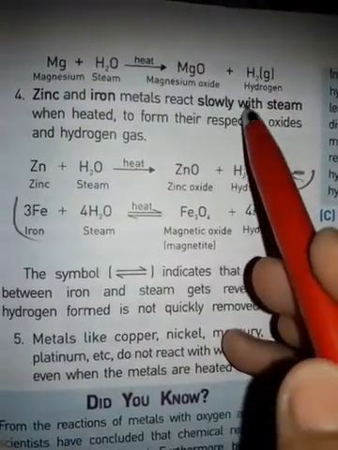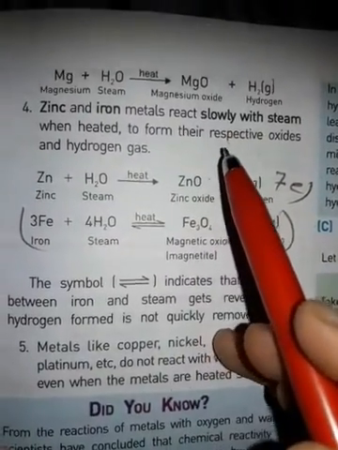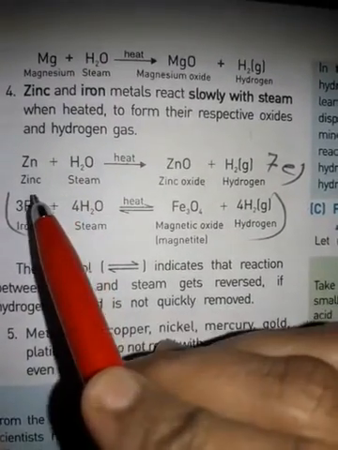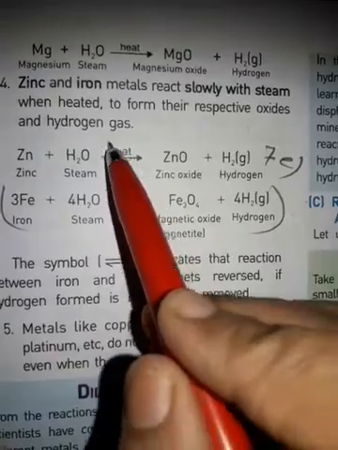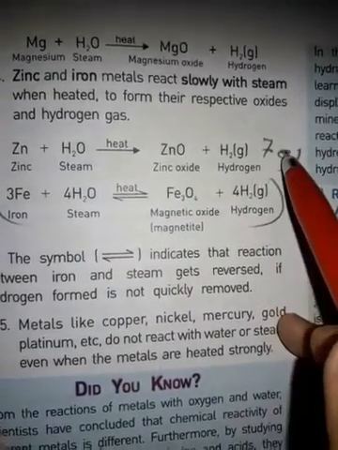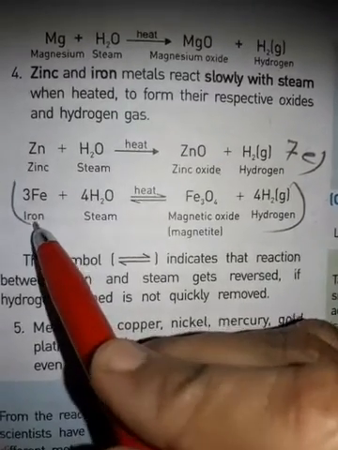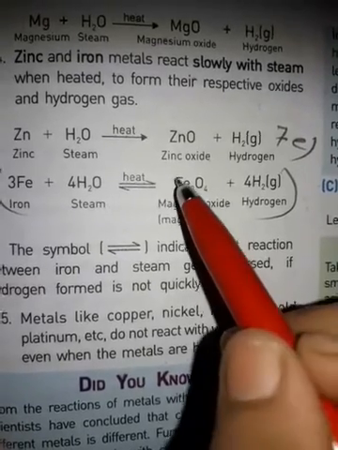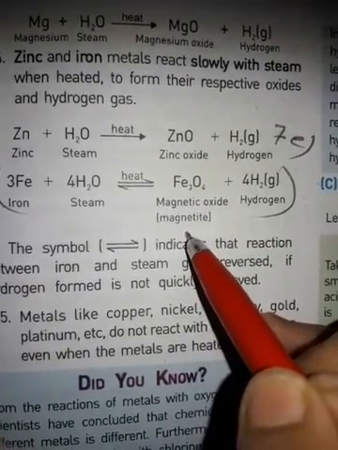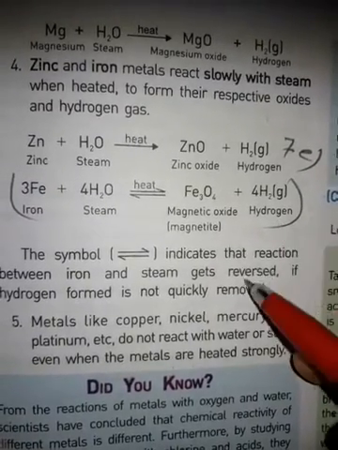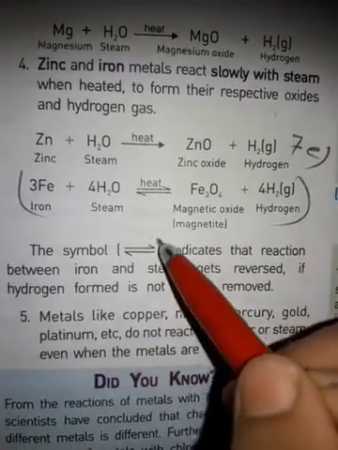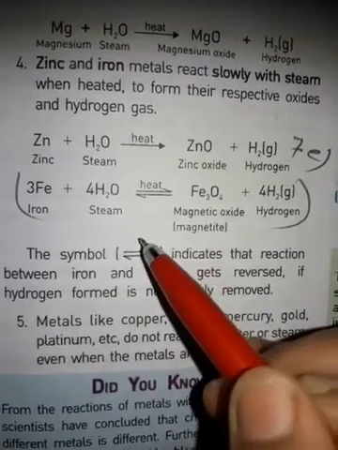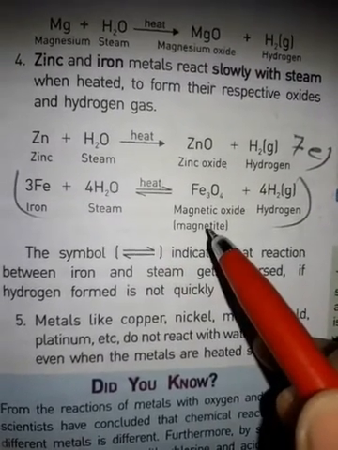Zinc and iron metals react slowly with steam when heated to form their respective oxides and hydrogen gas. You can see in the reaction, zinc plus steam, zinc oxide is formed and hydrogen gas is released. And iron reacts with water to form the magnetic oxide, Fe3O4, magnetite, with hydrogen. And this symbol indicates that the reaction between iron and steam gets reversed if the hydrogen formed is not removed quickly.